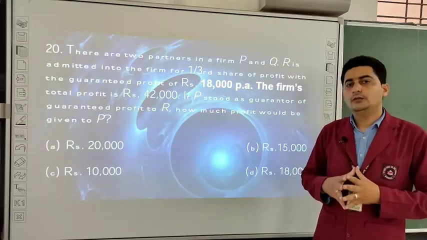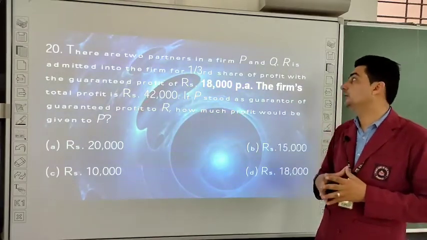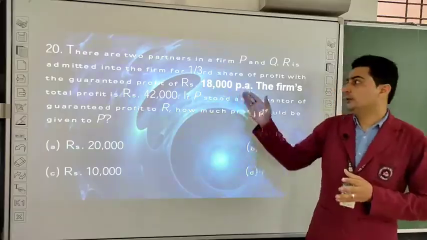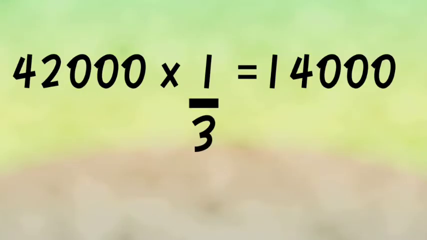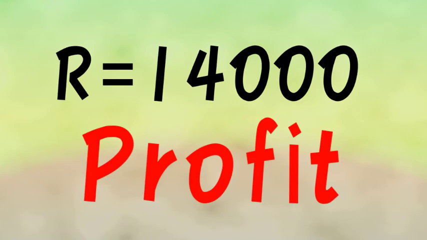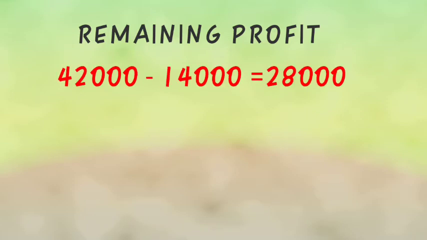So first of all, we will calculate the profit of R. Total profit is 42,000, 42,000 into 1/3, so the answer will be 14,000. So R is getting 14,000 but he is entitled to 18,000 rupees as a guaranteed profit. So now we will distribute the remaining profit among P and Q. Remaining profit will be 42,000 minus 14,000, so it will be 28,000.